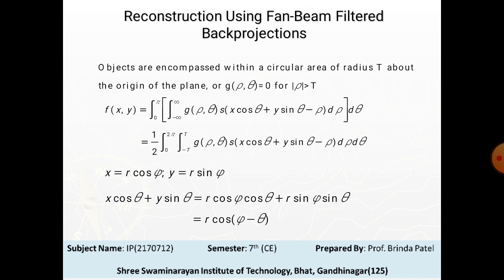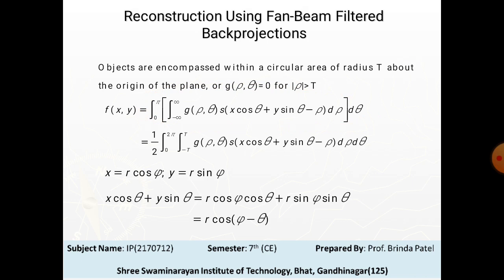The convolution back projection formula for parallel beam imaging geometry is given by this equation. Without loss of generality, suppose that we focus on an object that is encompassed within a circular area of radius t about the origin of the plane.